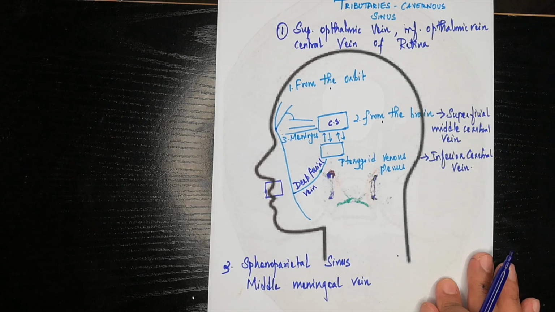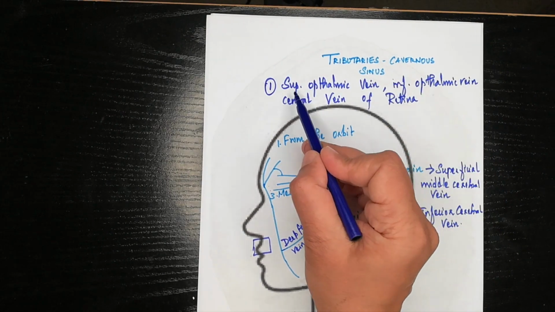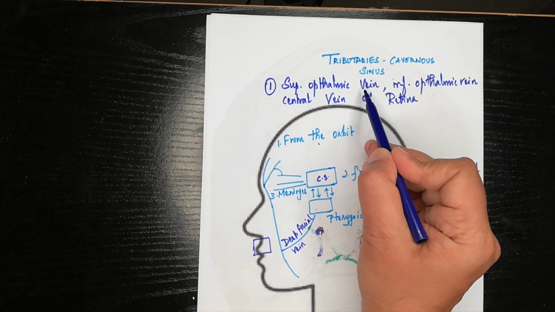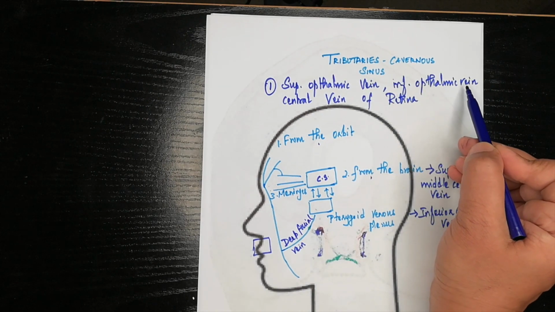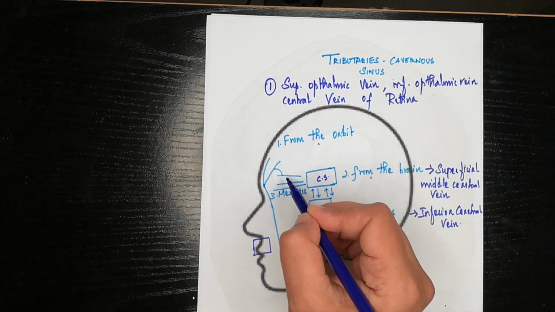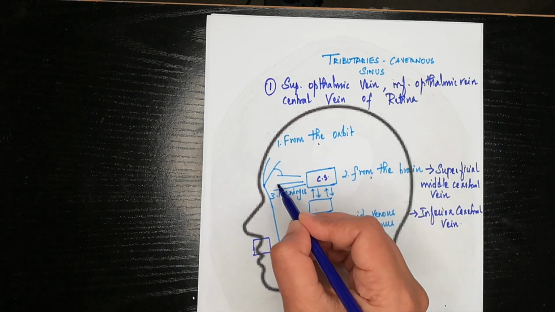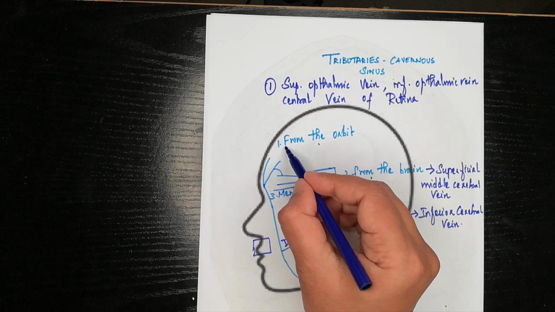See, imagine the cavernous sinus is a big river like the Ganges. So there will be so many tributaries coming and pouring into the big river. Remember like that. So from the orbit, we have three tributaries. Superior ophthalmic vein, inferior ophthalmic vein, either a branch of it or it directly drains into the cavernous sinus, and central vein of retina. See, superior ophthalmic vein, central vein of retina and inferior ophthalmic vein. So these are from the orbit.